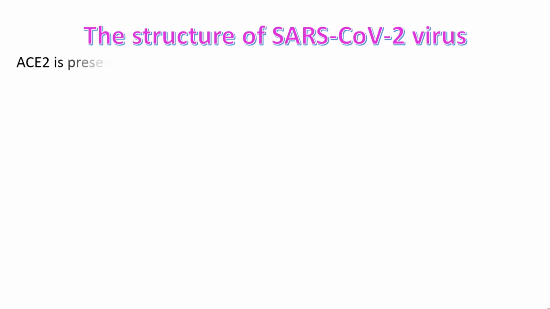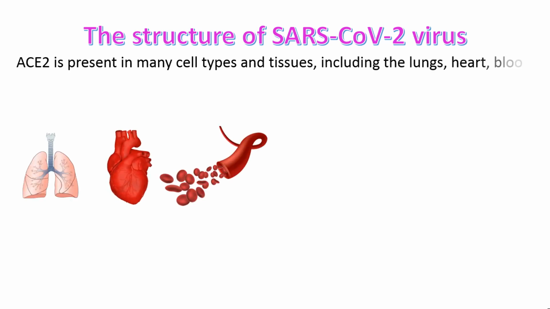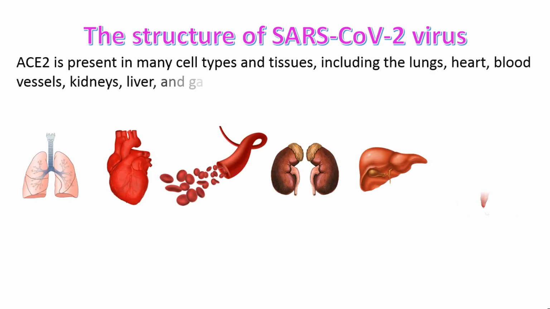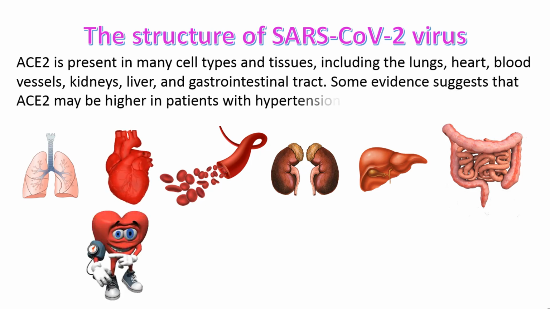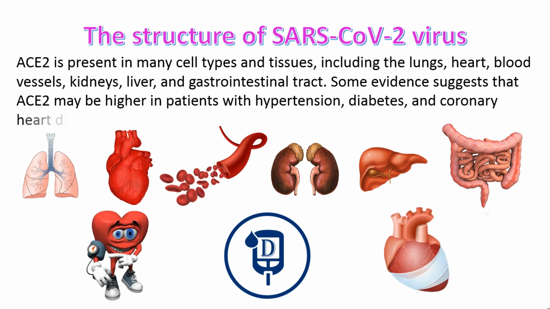ACE2 is present in many cell types and tissues, including the lungs, heart, blood vessels, kidney, liver, and gastrointestinal tract. Some evidence suggests that ACE2 may be higher in patients with hypertension, diabetes, and coronary heart disease.